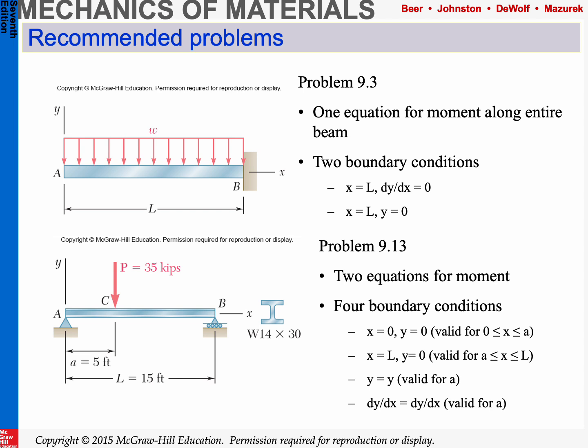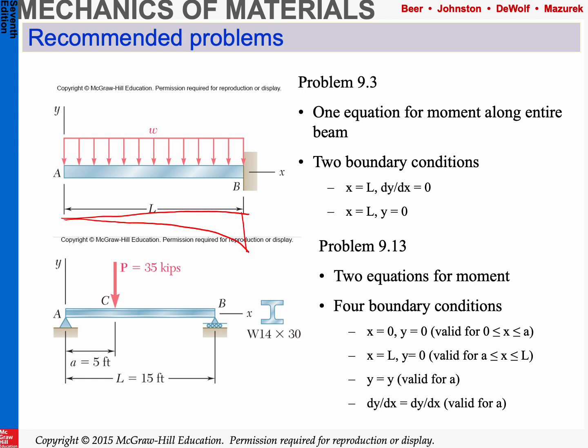Here's two examples. One of them I solved in class. The first one I solved in class. The second one I believe I talked about in class, or at least talked about the idea in class. For the top one, we had one equation per moment along the entire beam. So the moment equation looks something like this.